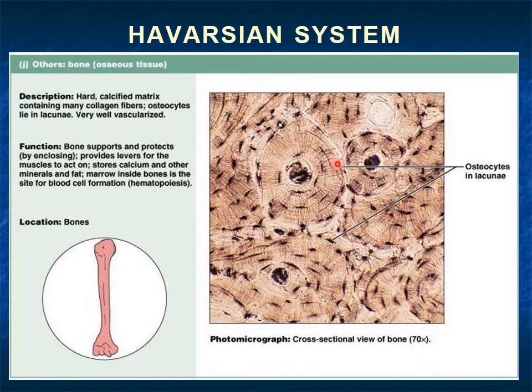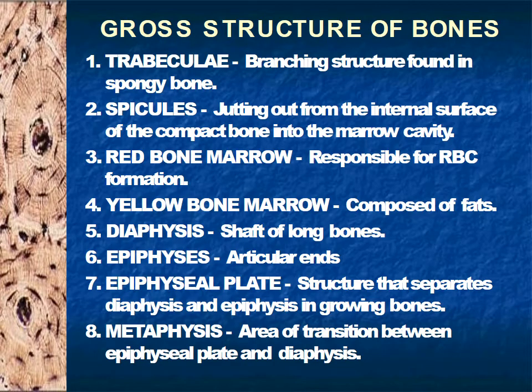This is the osteocyte in the lacunae. These are the concentric lamellae. This is the interstitial lamellae, and the whole bone is encircled by the circumferential lamellae. Now these are the trabeculae which are present in the spongy bone. How are trabeculae? Like thorns, spicules. Spicules come out from the inner surface of the compact bone into the marrow cavity.